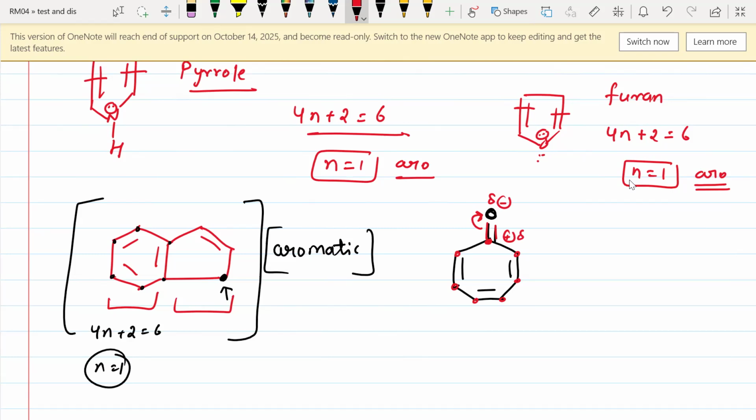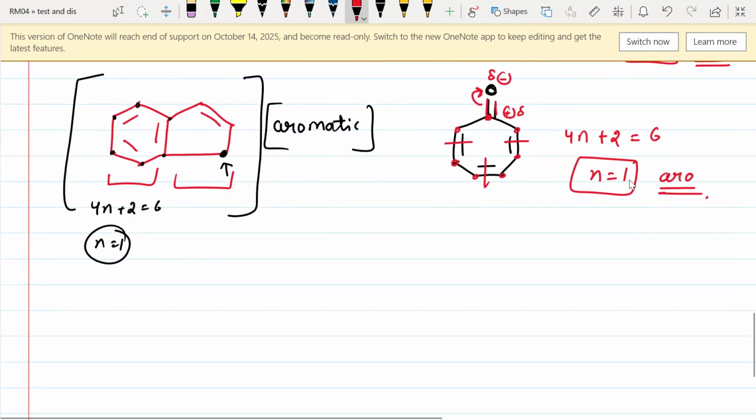So we will not count this carbon's double bond in the 4n plus 2 rule, because this double bond is present outside the ring, and in most cases, these double bond electrons and lone pairs are shifted toward the oxygen atom, not the carbon atom. So I can say that 4n plus 2 would be equal to 6 only because of these 3 pi bonds. So n is equal to 1, and hence it is an aromatic compound. So I can say that tropolone is an aromatic compound.